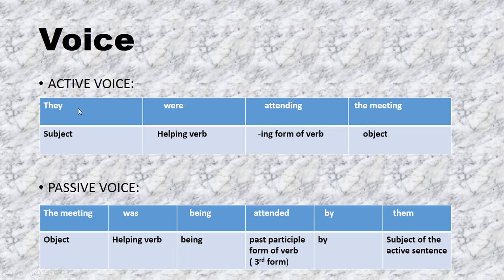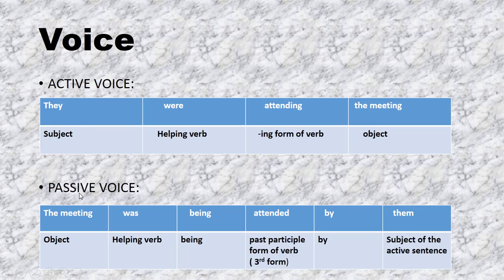For example, they were attending the meeting. Here they is a subject, were is the helping verb, attending is ing form of verb, the meeting is object. Here they is the subject and it is performing the main action and it is given importance.